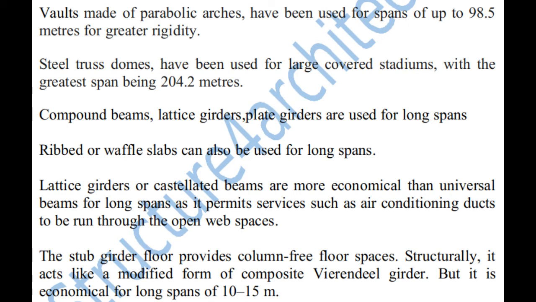The next one is the stub girder floor. They provide column free floor spaces. That is the main advantage I have spoken of just a few minutes before: obstruction free, unobstructed column free floor spaces. Structurally, the stub girder acts like a modified form of the composite Vierendeel girder, but remember, it is economical only up to a span in the range of 10 to 15 meters.